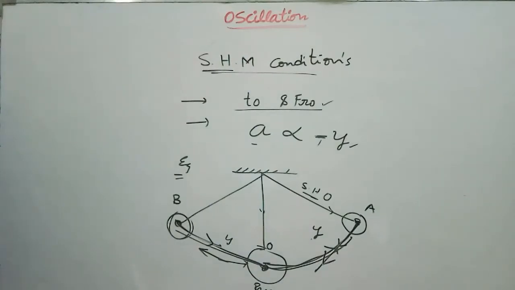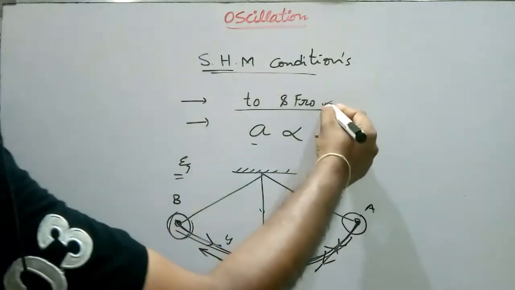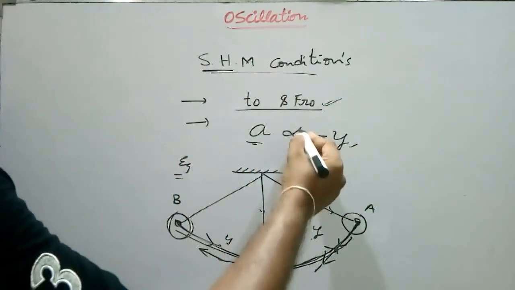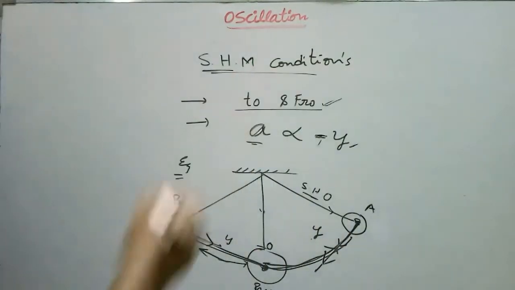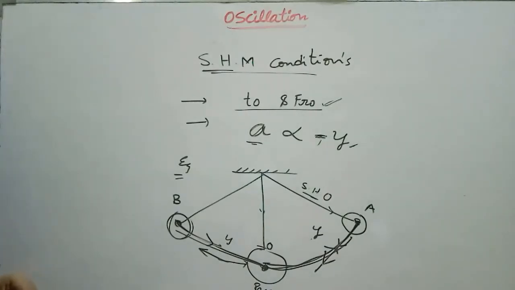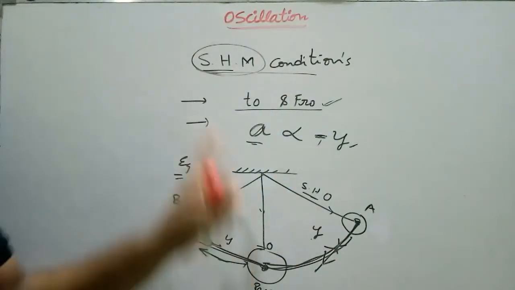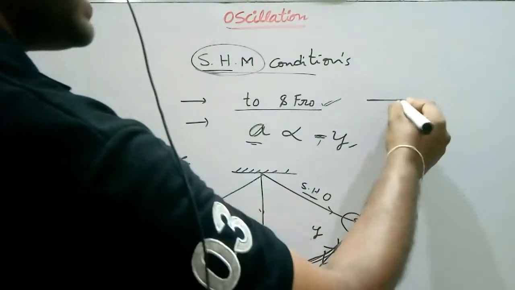To say a motion is simple harmonic, it should have a to and fro motion, and the acceleration should be directly proportional to the displacement and directed towards the mean position. These are the conditions for simple harmonic motion. Let me see some examples. The motion of the simple pendulum is an example of simple harmonic motion, as well as the loaded spring.